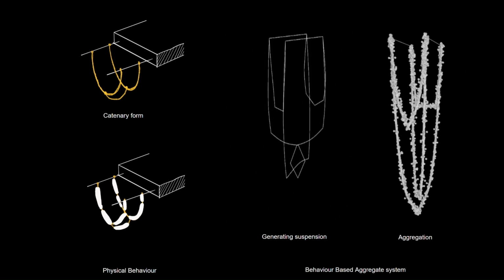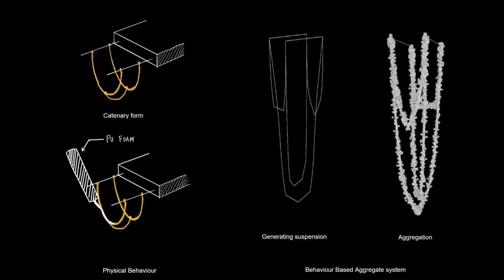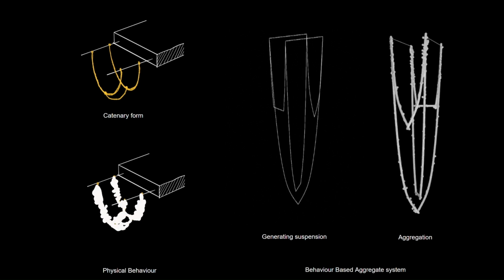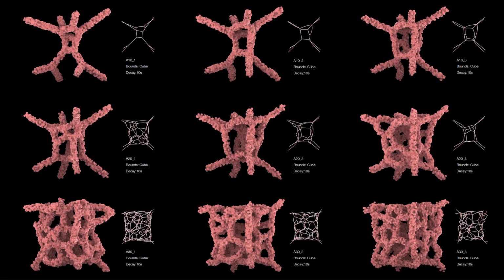Taking inspiration from the physical experiment's behavior, we digitally simulated 2 aspects, thread behavior generation and aggregate growth on the threads. Following our exploration of linear forms, we simulated a cuboidal form to understand the spatial qualities suggested by the observed behavior. After these digital explorations, we physically recreated these forms as well.